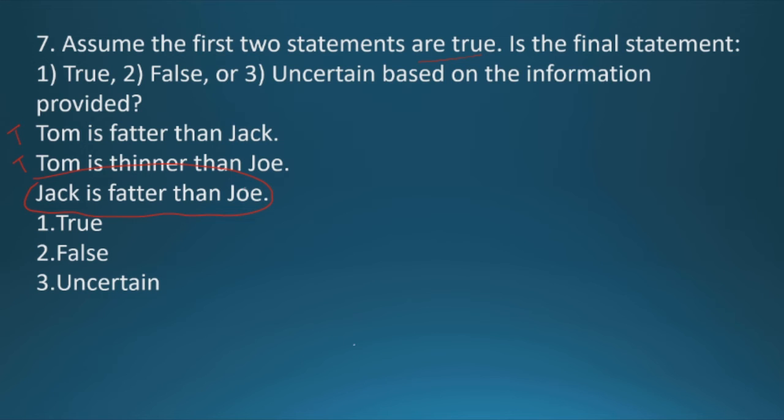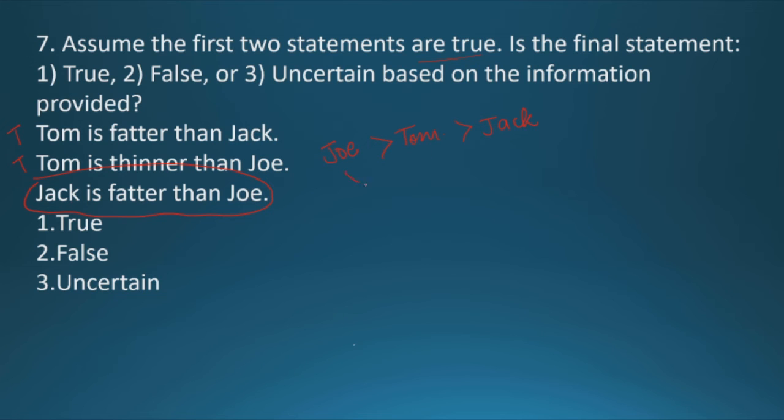So we'll write it as: Tom is fatter than Jack. Tom is thinner than Joy. Now we have to check whether Jack is fatter than Joy.